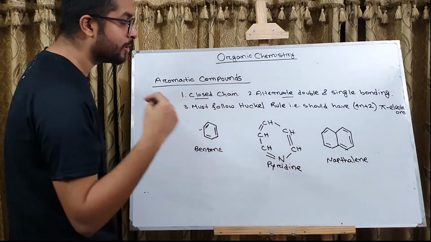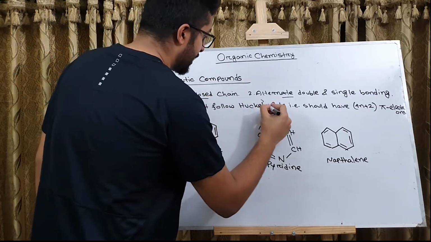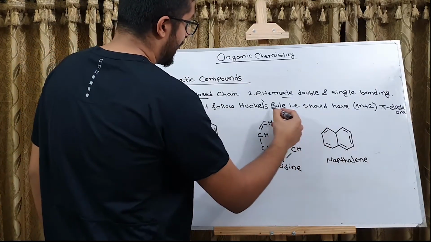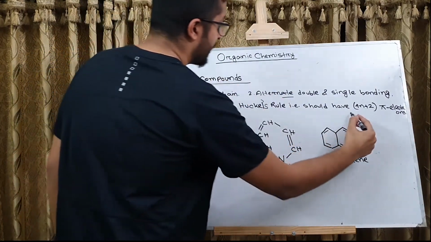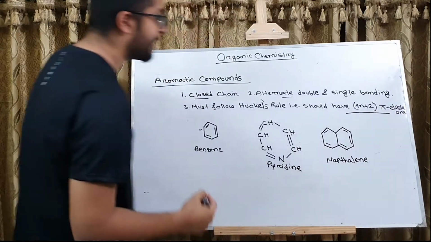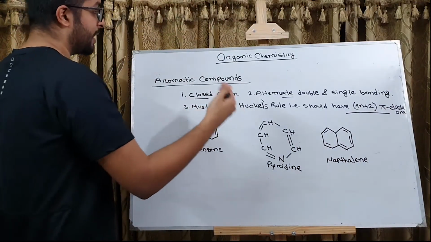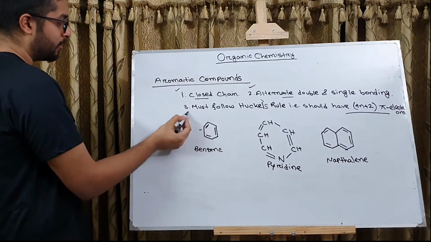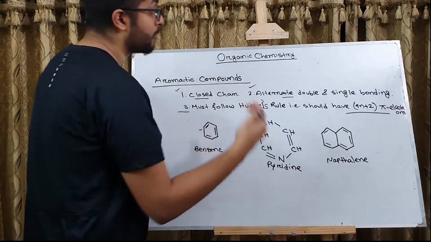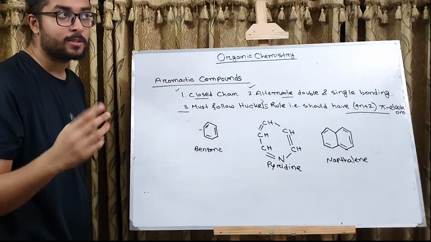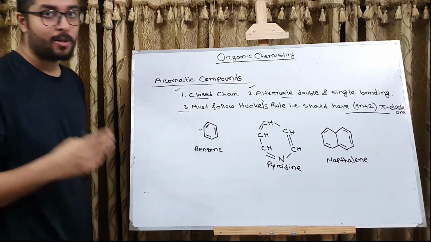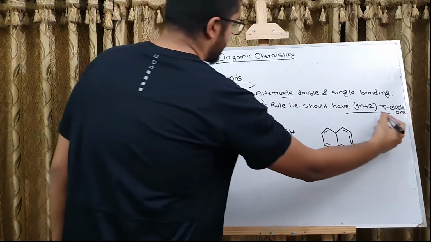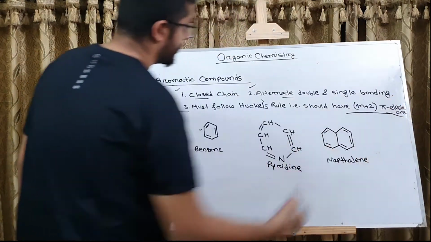And what does Hückel's rule state? Sorry, this will be Hückel's rule. So what's Hückel's rule? That is, an aromatic compound should have 4n plus 2 pi electrons. So if any compound follows the first two rules but doesn't follow the third one, then it won't be an aromatic organic compound. So let's first discuss what pi electrons are.